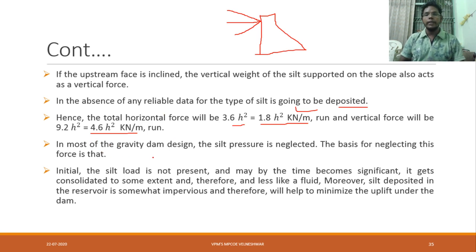In most gravity dam designs, silt pressure is neglected. Generally we won't consider this silt pressure, but in rare cases we will consider it, wherever earthquake risk is high. The basis for neglecting this force is that initially the silt load is not present, and by the time it becomes significant, it gets consolidated to some extent and is therefore less like a fluid. Moreover, silt deposited in the reservoir is somewhat impervious and therefore helps to minimize uplift under the dam.